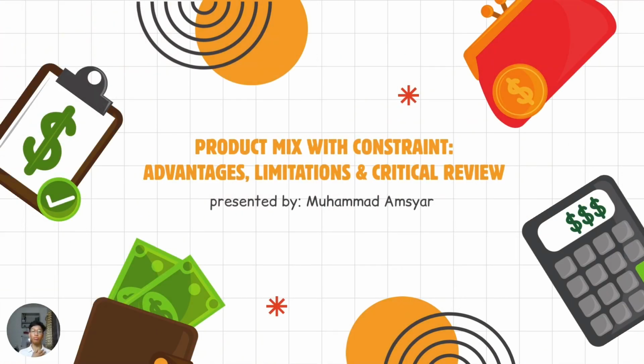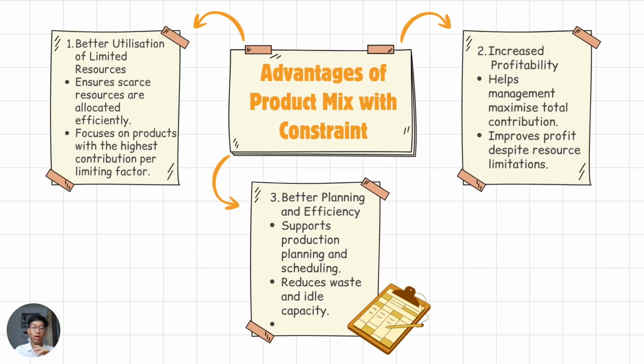Assalamualaikum everyone. My name is Muhammad Amsyar bin Asmezi, and today I will be presenting the fourth part of our topic, which is the product mix with constraint: advantages, limitations, and a critical review. Let's begin with the advantages of the product mix with constraint. The first advantage is better utilization of limited resources. In many businesses, resources such as machine hours, labor hours, or raw materials are limited. Product mix analysis helps managers to allocate these scarce resources to products that generate the highest contribution.